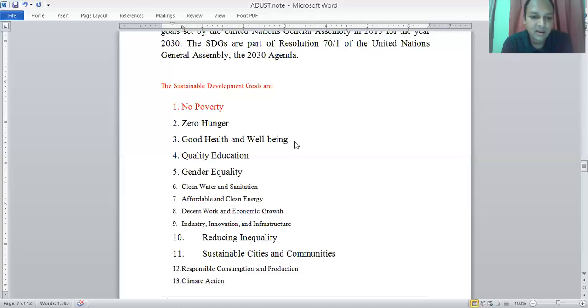And the second point, which is more important and is included in the education sector, is to ensure that all learners acquire the knowledge and skills needed to promote sustainable development, including through education for sustainable development and sustainable lifestyles, human rights, gender equality, promotion of a culture of peace and non-violence, global citizenship, and appreciation of cultural diversity and culture's contribution to sustainable development.